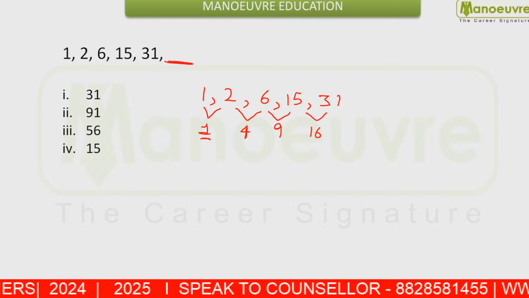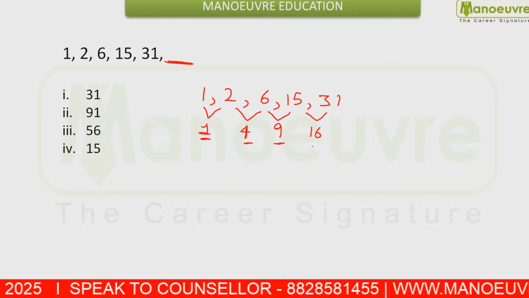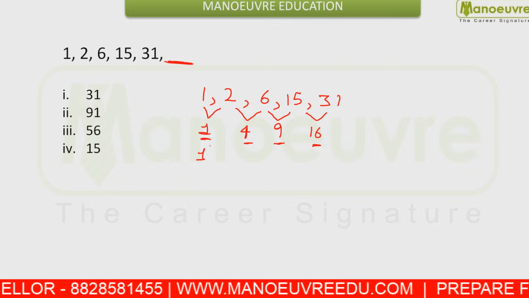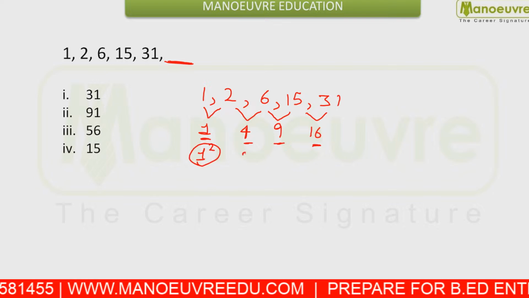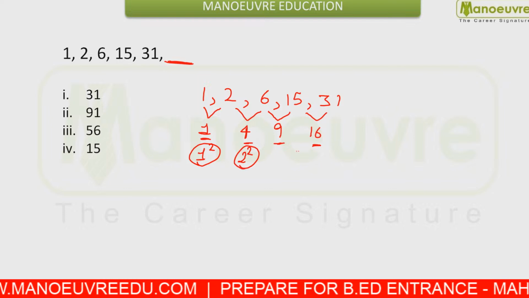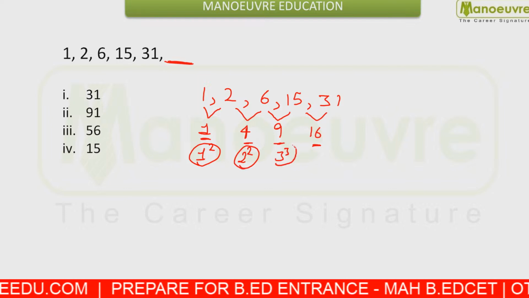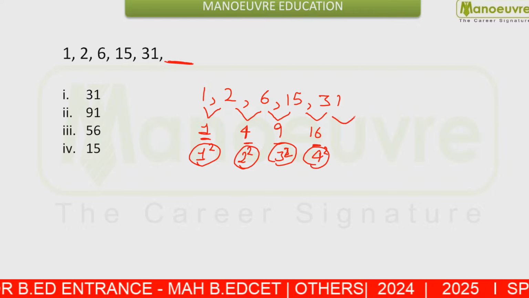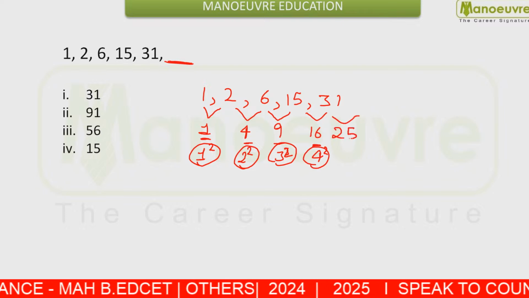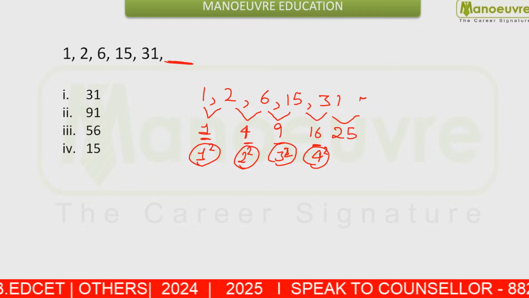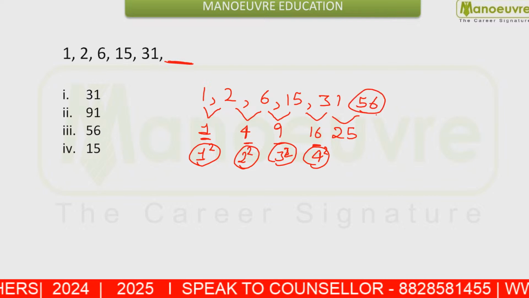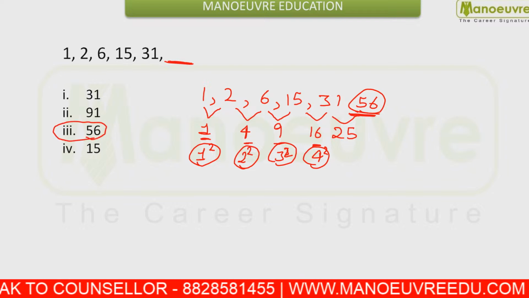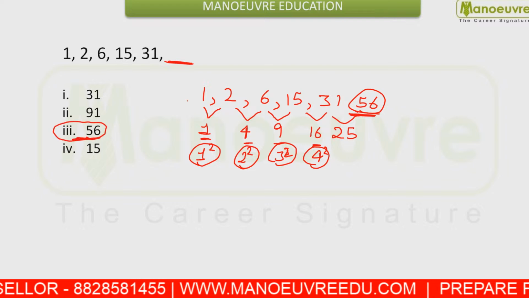So from here you can realize that these differences are basically squares of natural numbers. That means first is 1 square, next is 2nd square, 3 square and so on. So our next difference should be the square of 5, that is 25. So your answer should be 56. Okay.